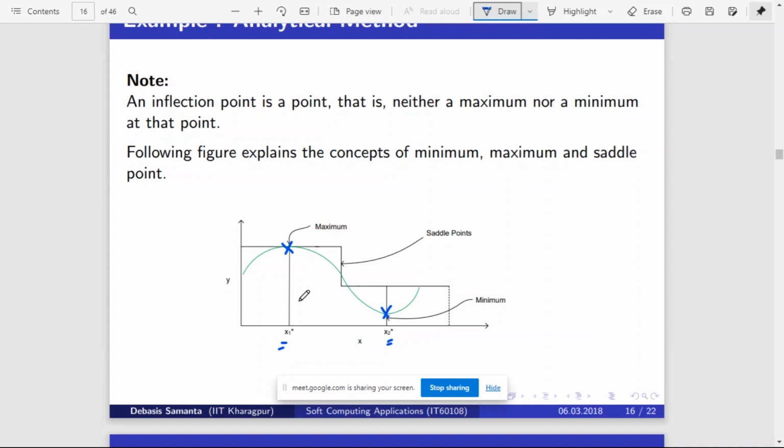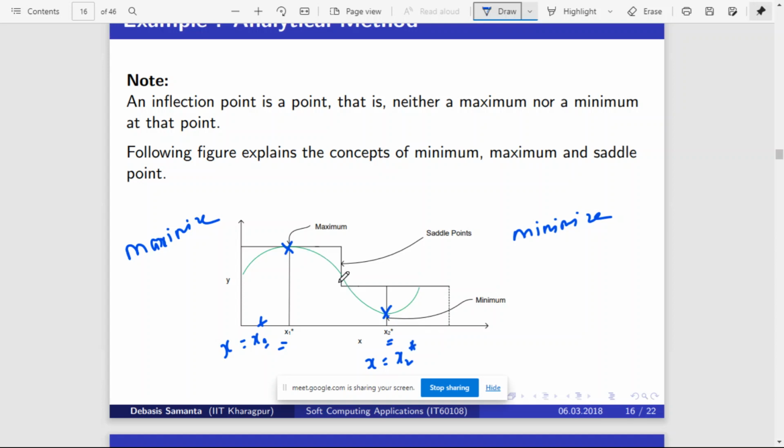If the objective is to maximize the output, then we have to find x1 star, that is, for which value of x, when x is equal to x1 star, we are getting the maximum output. If the objective is to minimize the output, then you have to find for which value of x we are getting the minimum output. When x is equal to x2 star, we are getting the minimum output, right?